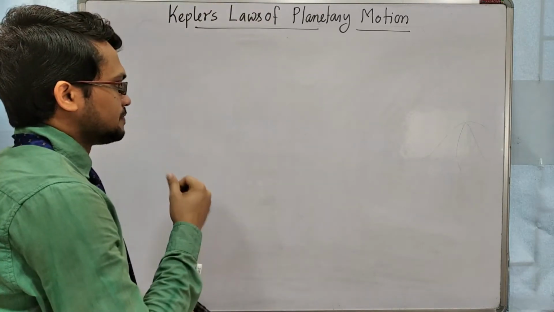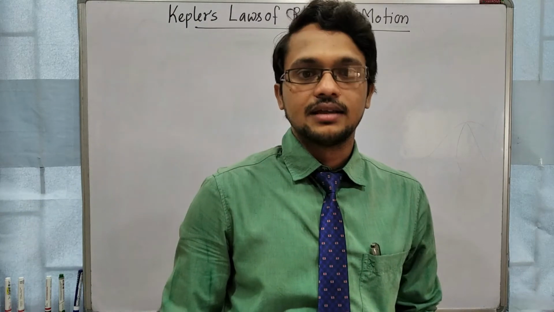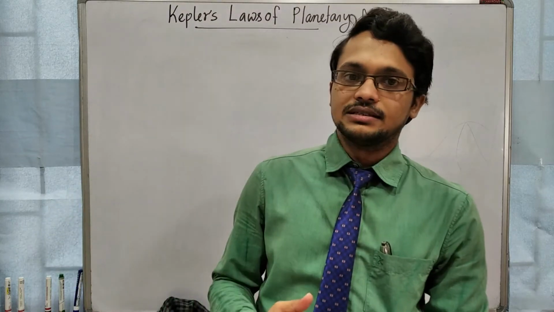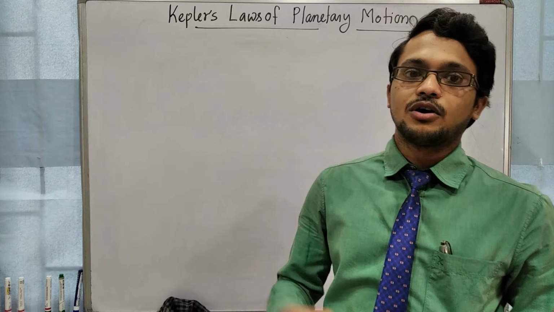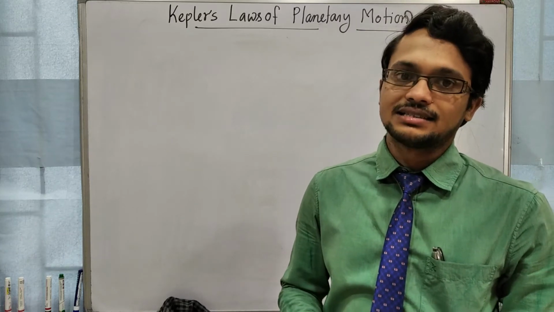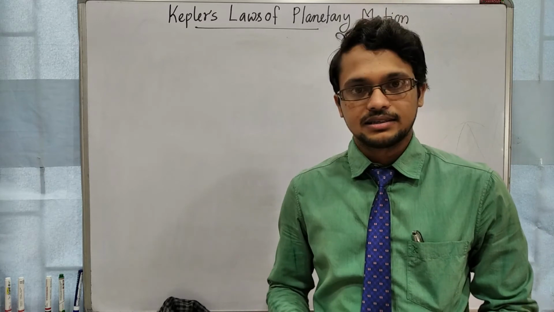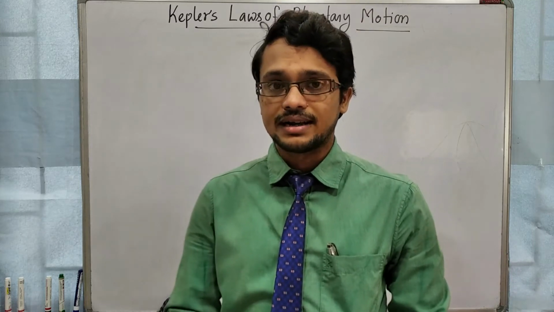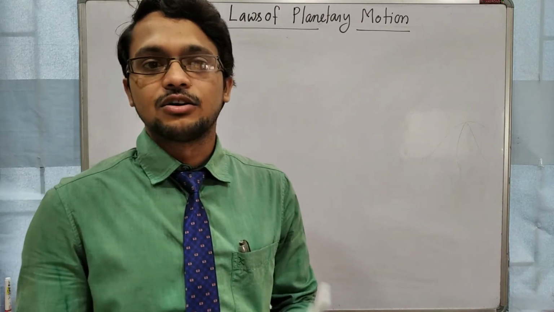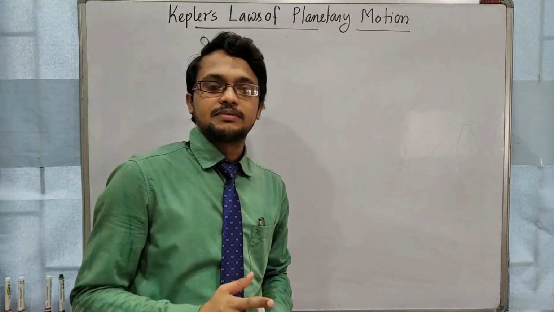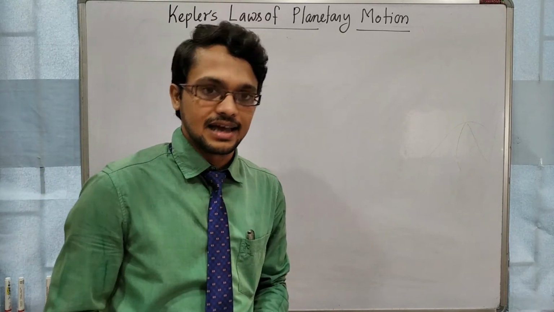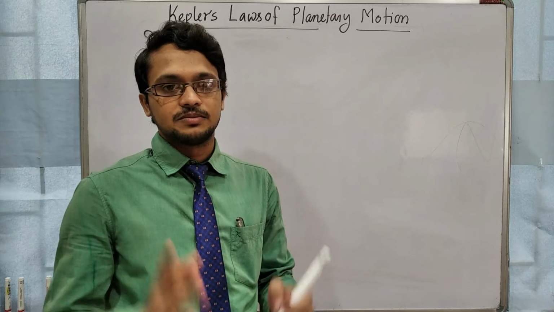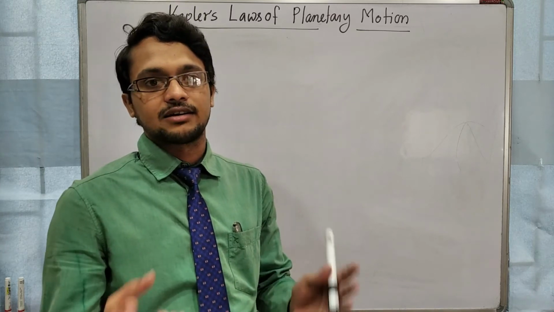So the first person was Galileo. Galileo first observed that any bodies, irrespective of their masses, fall down with a constant acceleration to the surface of Earth. That was the first observation by Galileo. Then come to another noble person, Tycho Brahe. Tycho Brahe observed the planetary motion throughout his entire life, but he did not analyze it. He just observed the planetary motion and recorded the details.